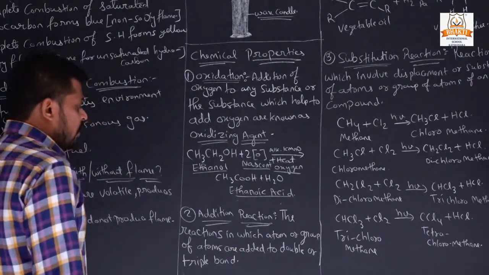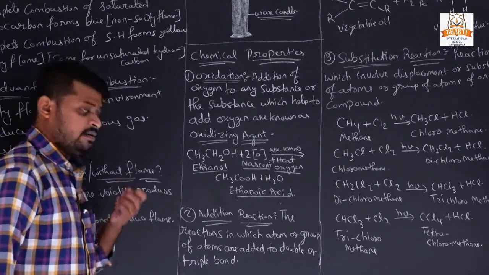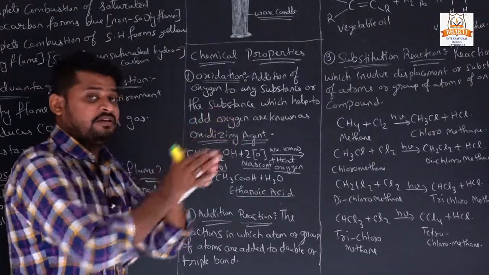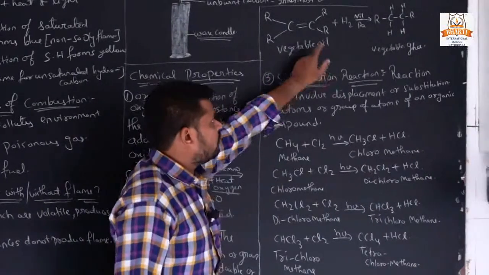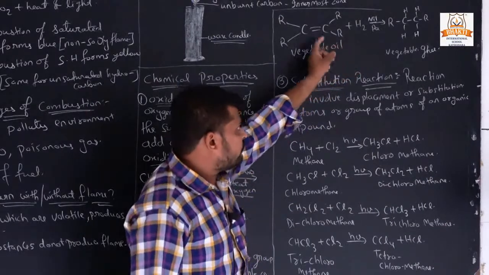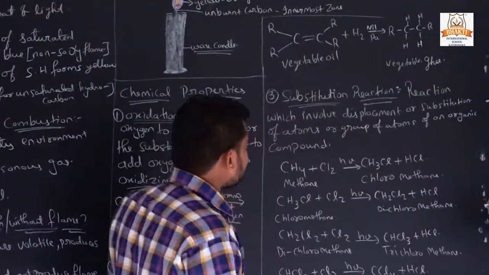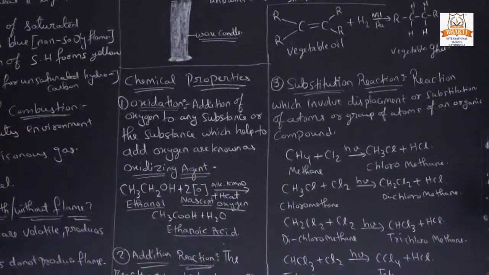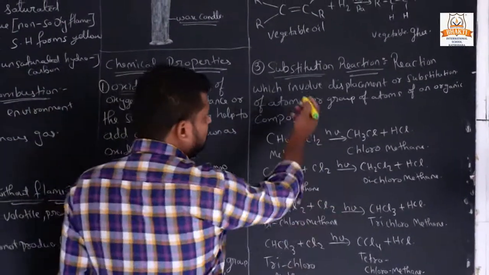What is an addition reaction? The reaction in which atoms or groups of atoms are added to a double or triple bond, then it is called an addition reaction. Here is an example: this is called vegetable oil, in which a double bond is present. So we will add hydrogen and it will give us vegetable ghee. So understand, this was an example of an addition reaction in which atoms or groups of atoms are added to a double or triple bond.